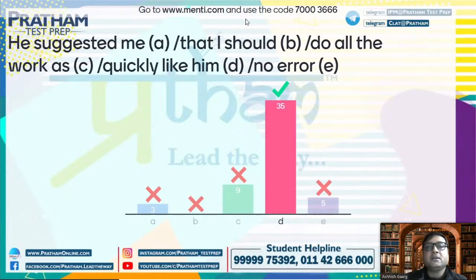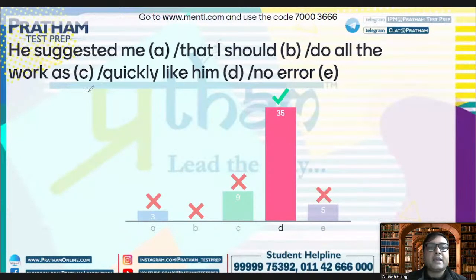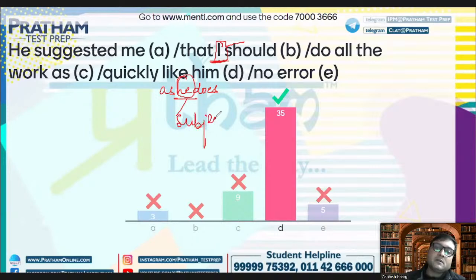The correct answer here should be: he suggested that I should do all the work as quickly as he does. So you was talking about I, subjective, he, subjective. So that is the correct answer for this.